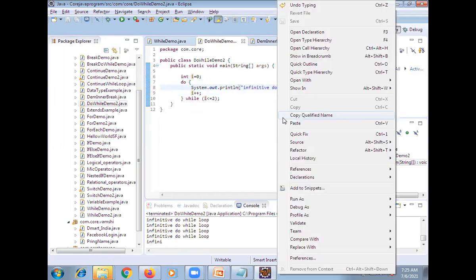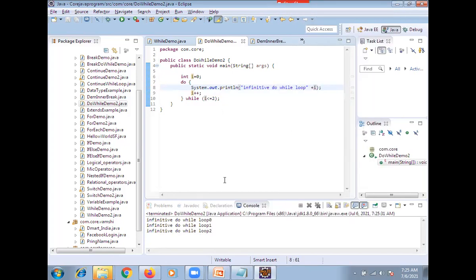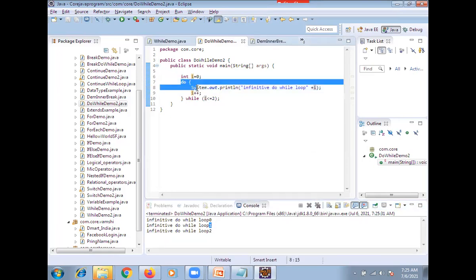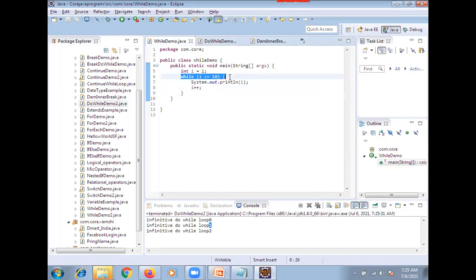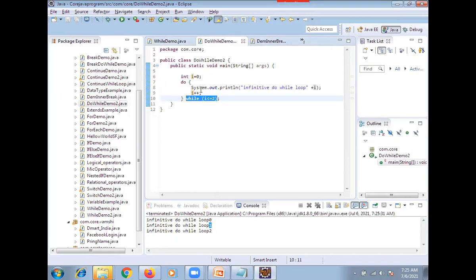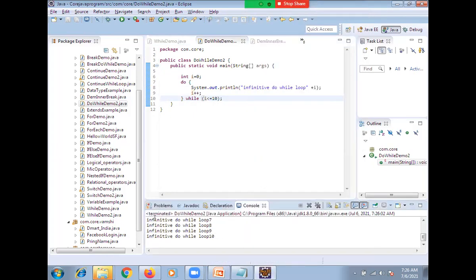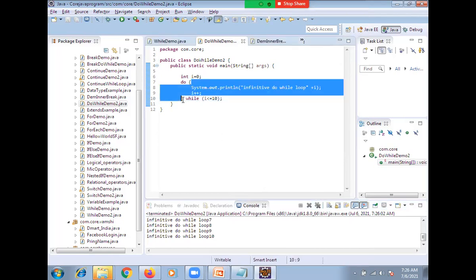Now what is happening? Initially do will execute. You can see it printed 0, 1, 2, which means the logic executes first and the condition is defined afterwards. But before, we were checking the condition and then increasing. Here we are not checking the condition before increasing. Now you can keep this as 10. Right click, run as Java application. It printed till 10, first printing, and after that the while is executed.